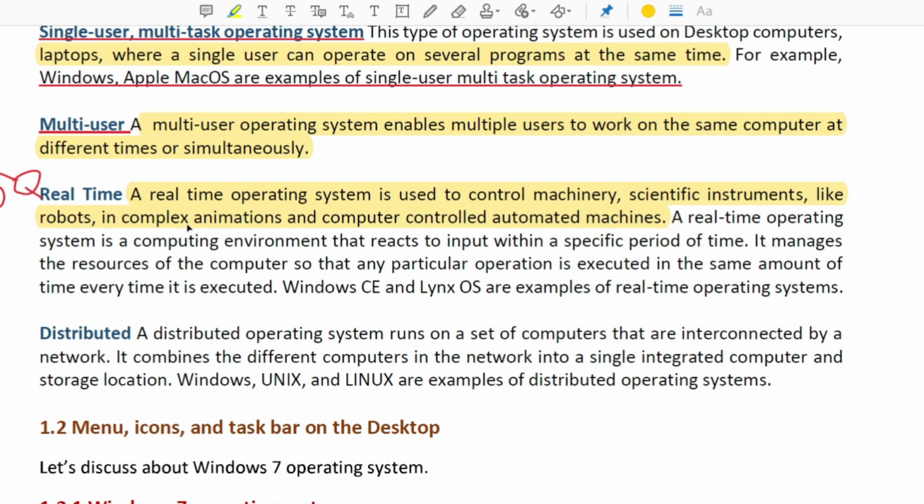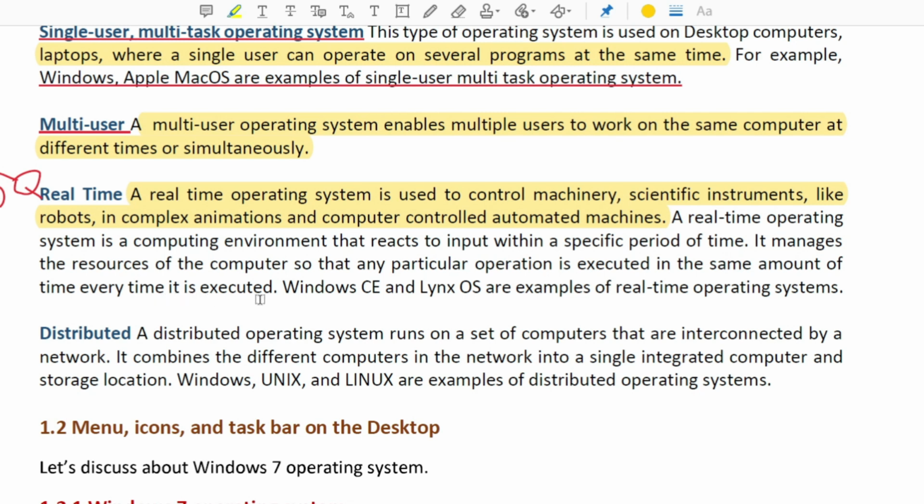A real-time operating system is a computing environment that reacts to input within a specific period of time. So it is basically a computing environment that reacts to input within a specific period of time. It manages the resources of the computer so that any particular operation is executed in the same amount of time every time it is executed.